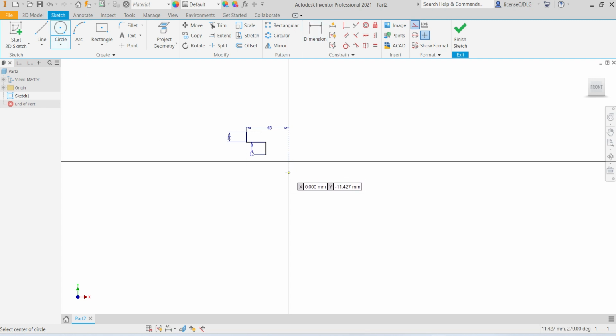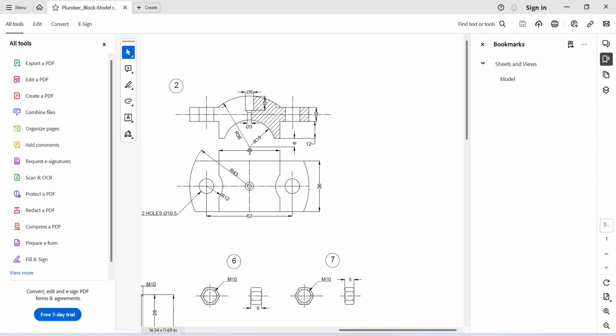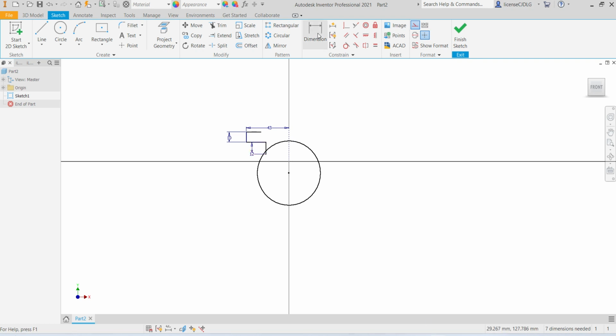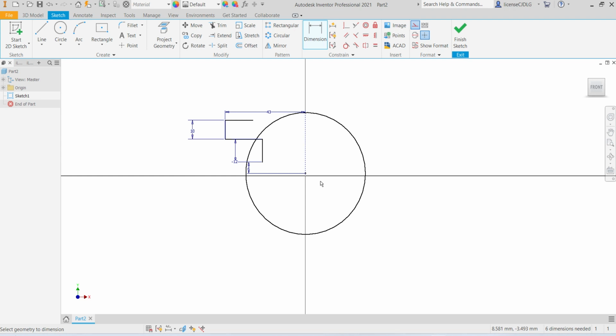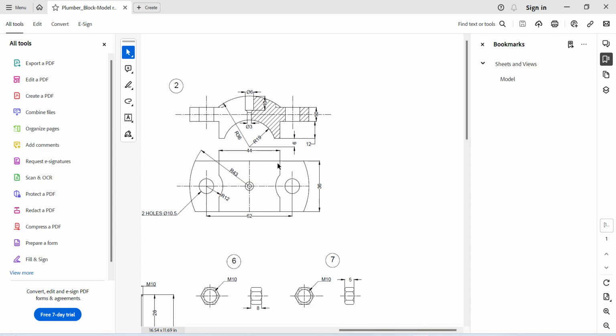Select circle. Create on circle. Give the dimension from this point to circle center point, 6 mm. Diameter R19.